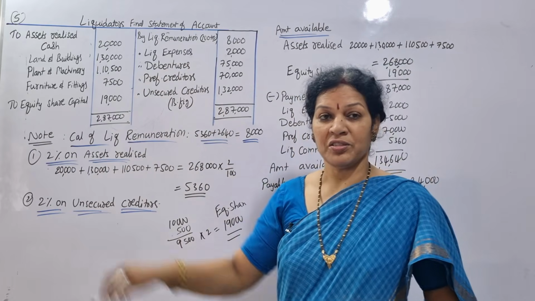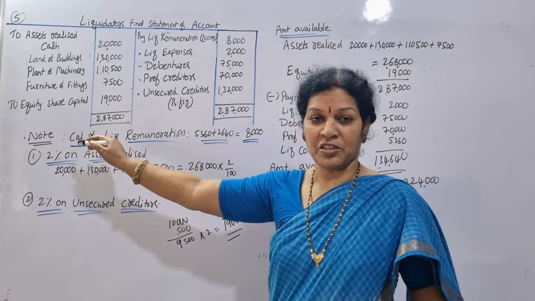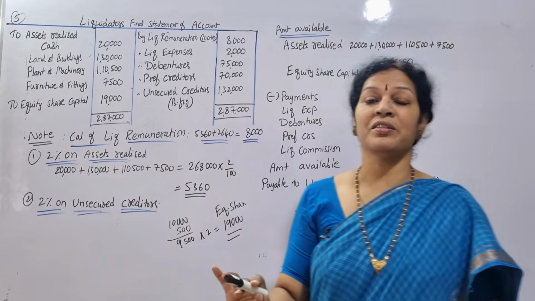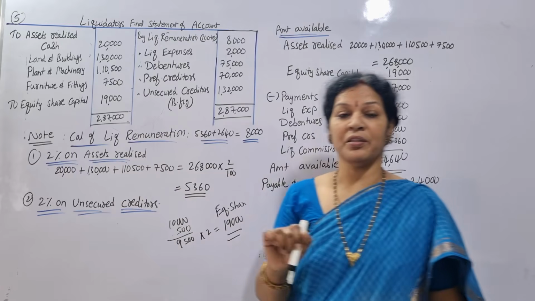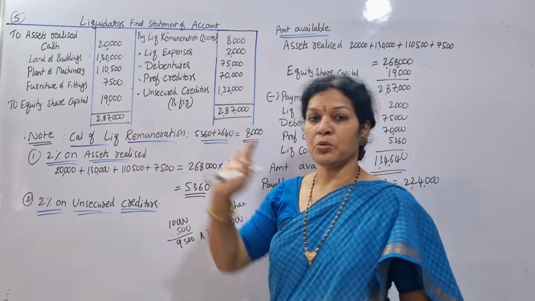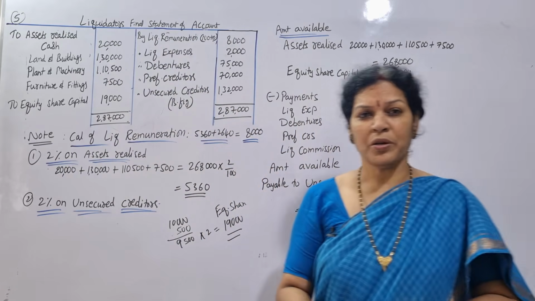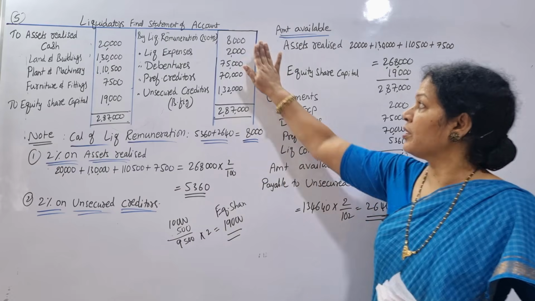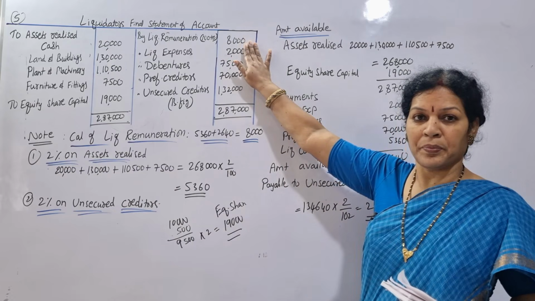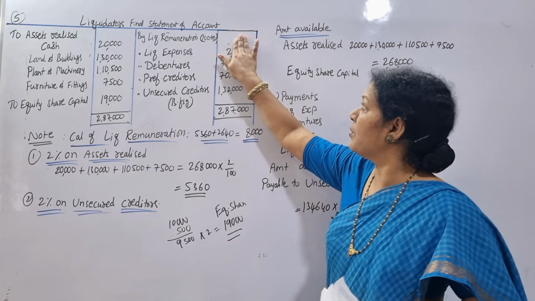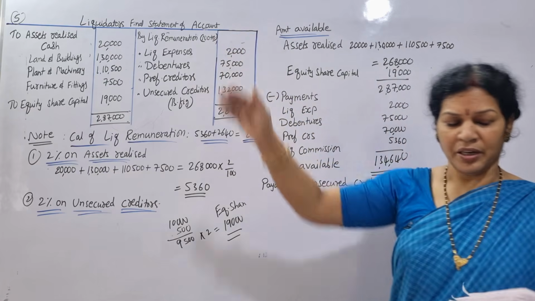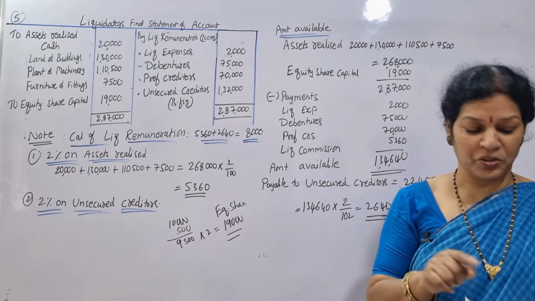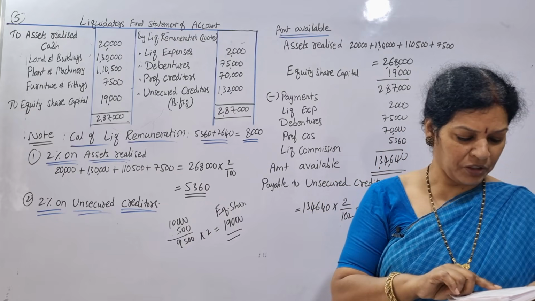Am I clear about the debit side, the receipt side transactions? Assets realized are four items. Equity shares we are also receiving, so we have written that on the receipt side. So the total amount comes to 2,87,000. Now let's focus on the payments. Payments first, what do we make? Liquidator's remuneration. Keep it as a gap, we'll write it later. This we'll see later. And the rest of the payments after liquidator's remuneration, liquidation expenses, we'll write. Liquidation expenses are here.